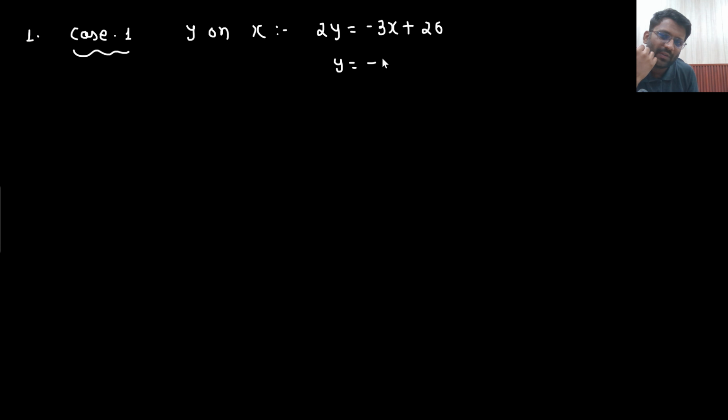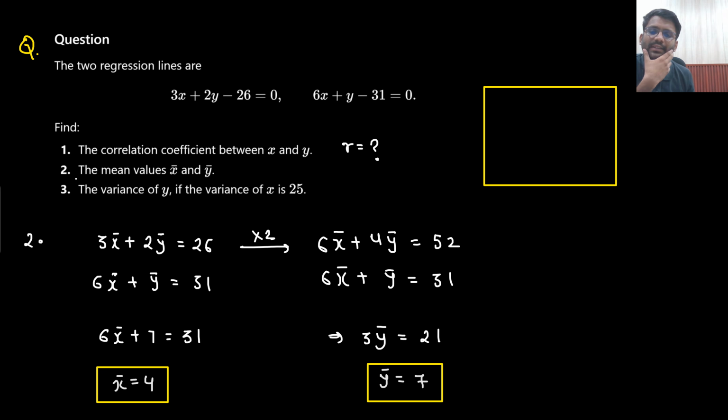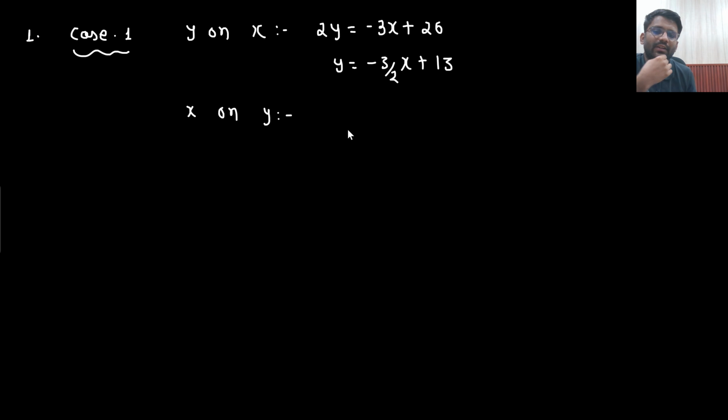So what is the value of y you are getting? Minus 3 by 2 x plus 13. Right? Next will be x on y. 6x equals to minus y plus 31. That means the value of x is this one. Right?